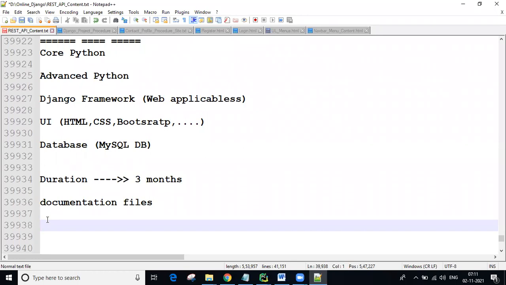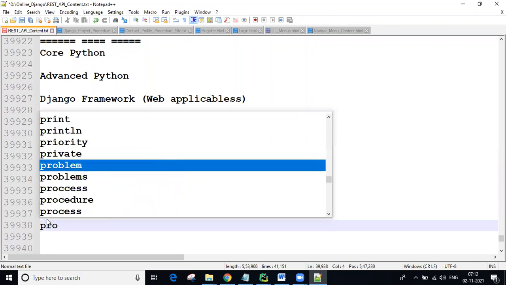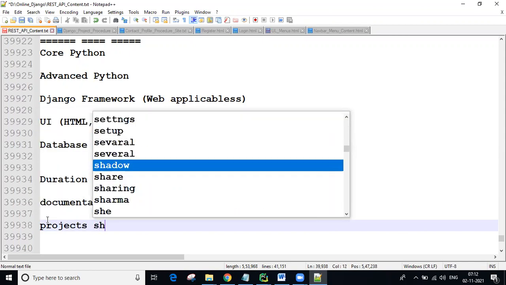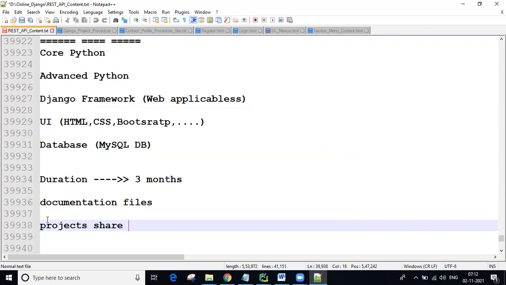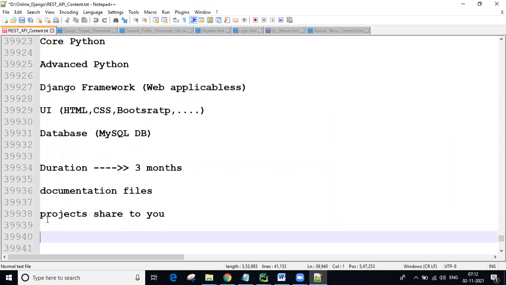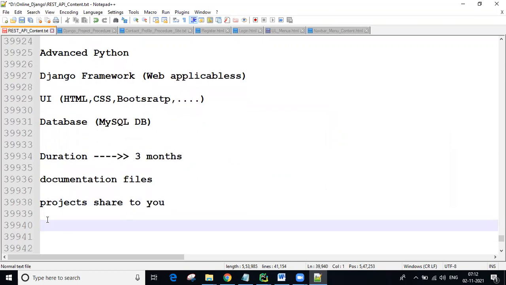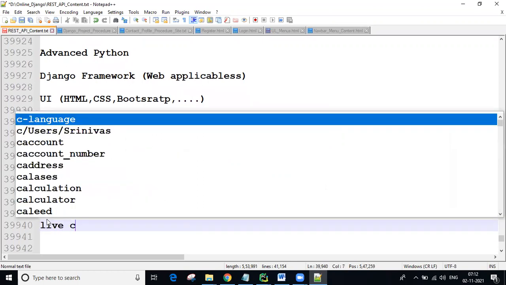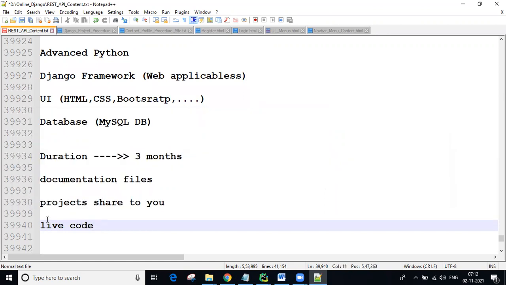So documentation you are going to be getting, and what programs we are practicing in our session, what projects we are doing, all the projects, guys, I'm sharing to you. Projects are also shared daily. And next, guys, in the class only live coding.